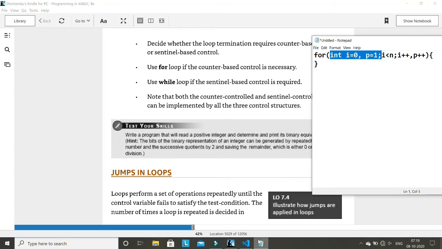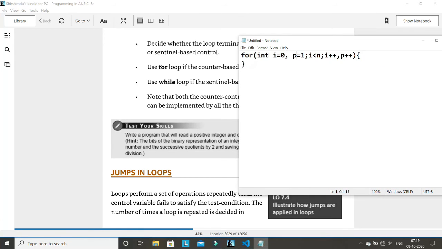What is called jump in loop? Let me write a simple for loop again and delete all these extra things. This is a simple for loop that you already know, and suppose the value of n is 10 initially. So how many times will this run?